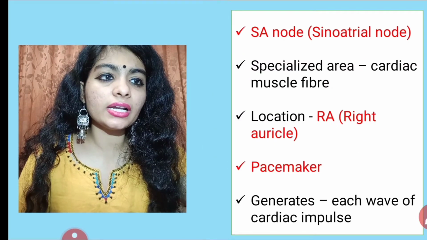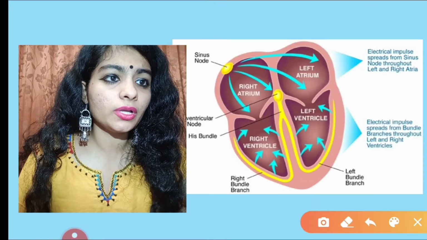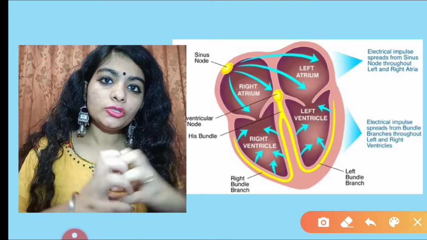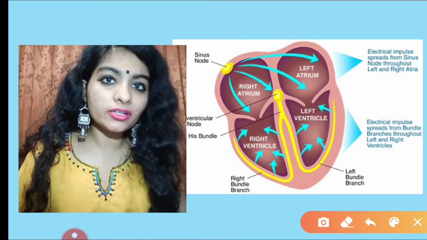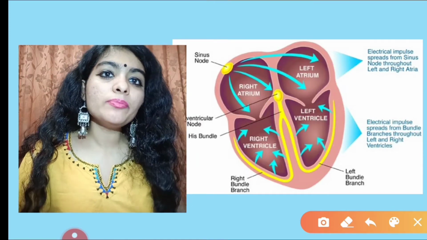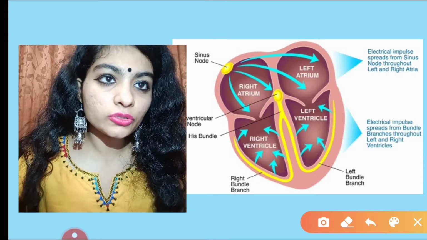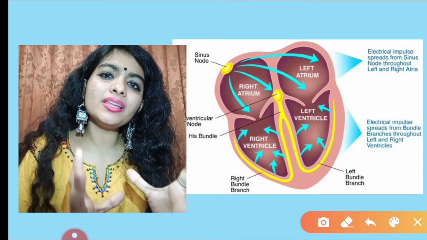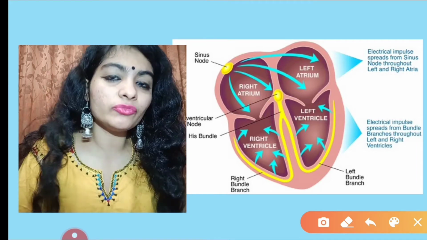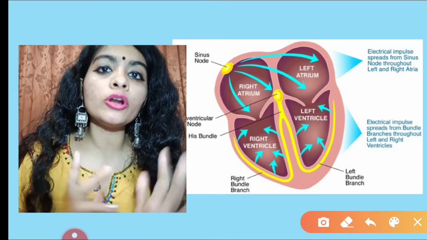What is the electrical conducting system? Let me explain. For the heart to contract, there has to be a message that orders the heart to contract. That message is given in the form of an impulse, also called an electrical impulse, which tells the heart to start the contraction.